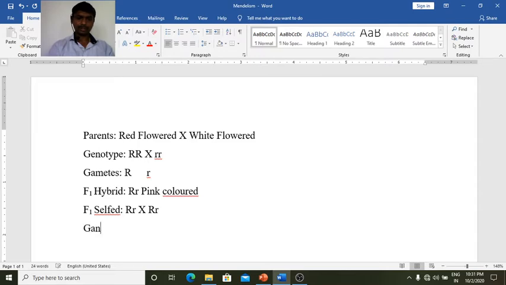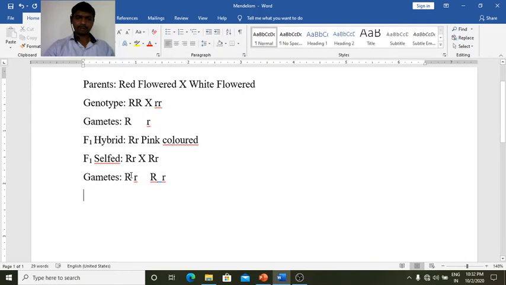The gametes in this case, there are two types of gametes: capital R, small r, again capital R, small r. Now these are the gametes for the male parent, and these are for the female parent.